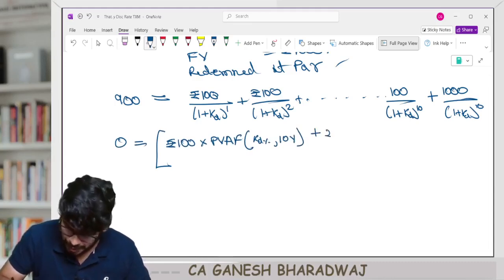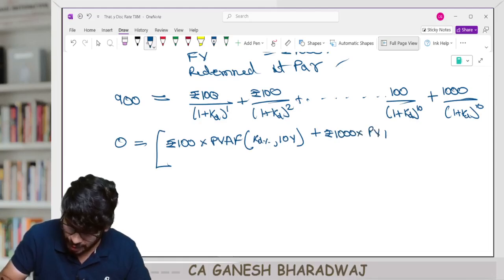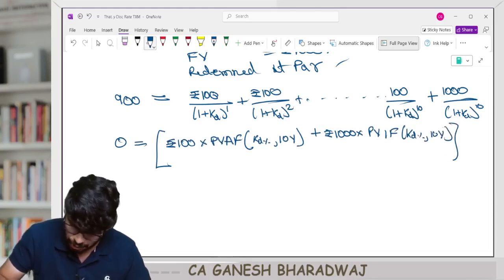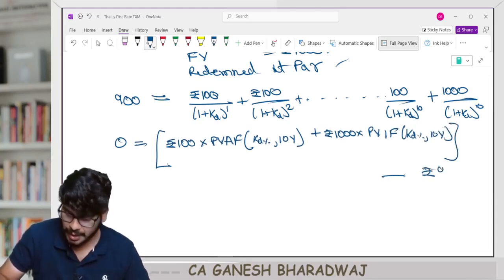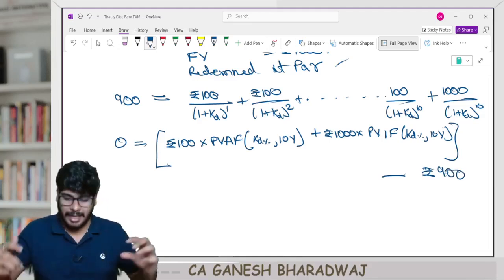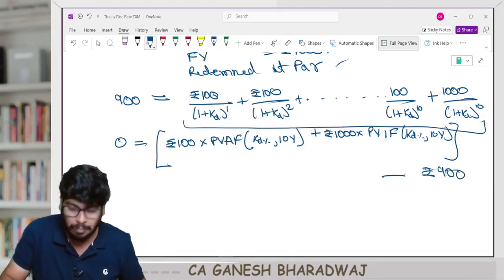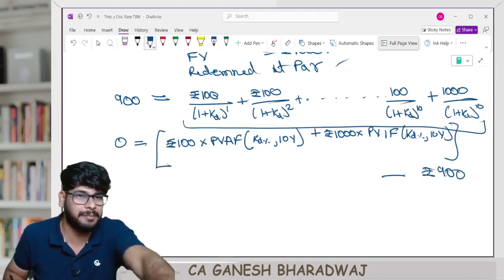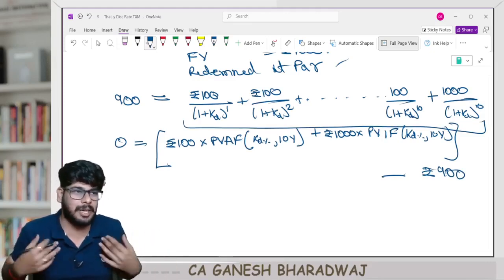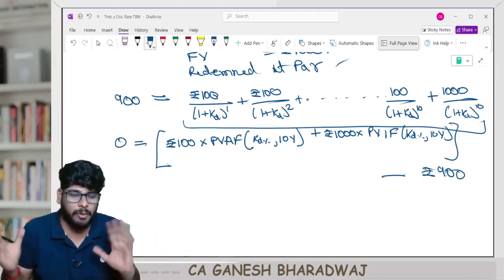Plus rupees 1000 into present value interest factor of KD percentage for 10 years, the whole minus rupees 900. Agreeing on this. This is the cash flow equation. This is the sum total of outflows that I pay. Correct? That is from the perspective of the company. I'm netting off the two, inflow minus outflow I'm doing.